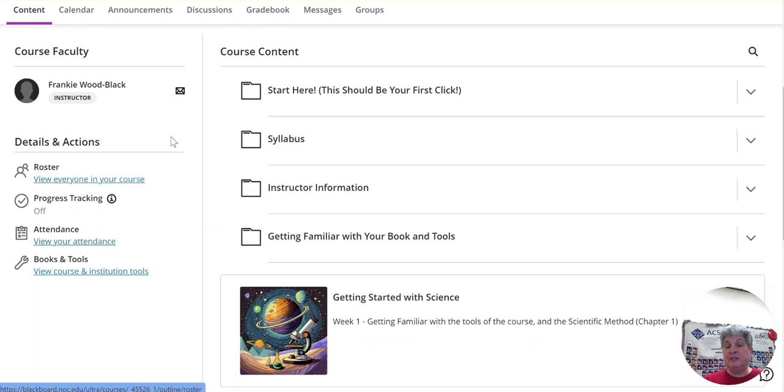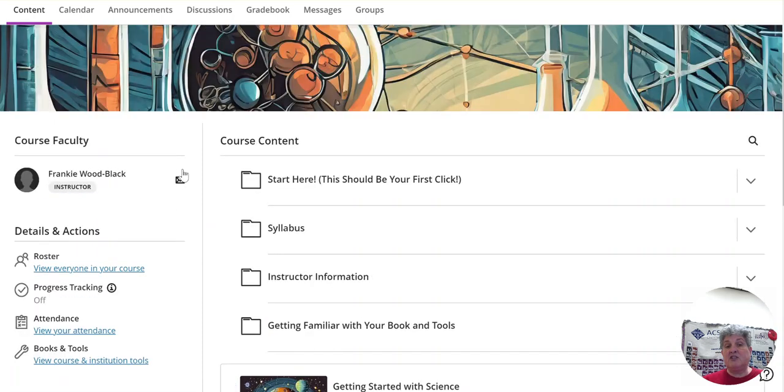You have a place that you can message me as your instructor right here. You have your content, and this is our content part of the folder. Here's the calendar item, and you actually have a video on how to use that calendar. You'll have your announcements. You can look at all your discussion boards. You'll be able to go to your grade book, and you'll be able to go to your messages. There may be a need for us to do groups, and you'll be assigned to a group, or there'll be other groups that are there. And if that's the case, I will have a little bit more information for that.